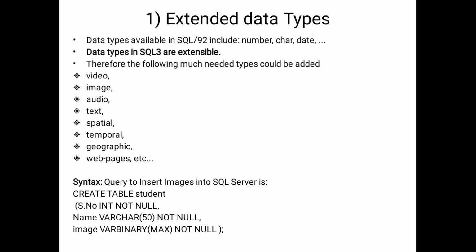Create table student. Student number is declared as integer and it is not null. The name is a varchar data type, and it is also not null. And image is varbinary of max. Varbinary of max is applied to images. For video, audio, images, text, spatial, whatever type we want to use, the data type for that media purpose is varbinary, and it also has not null applied.